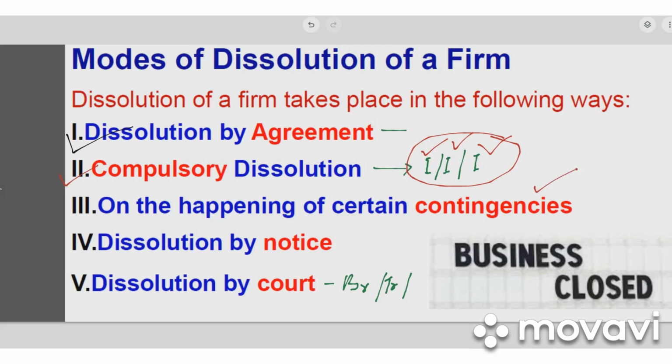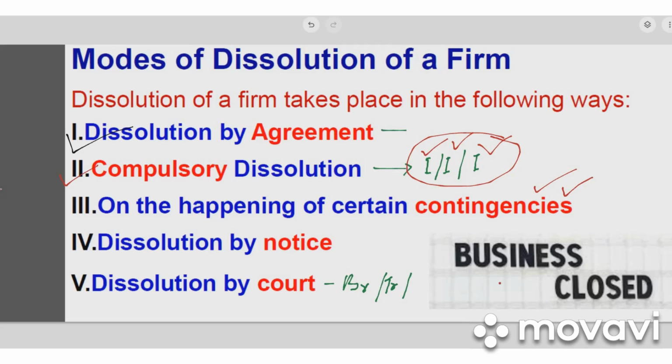Number two, if the partnership business is formed for a specific period, it may be formed for, let us say, 2 years or 3 years or 5 years. Then after that specific period, the partnership business will be automatically closed down, right?